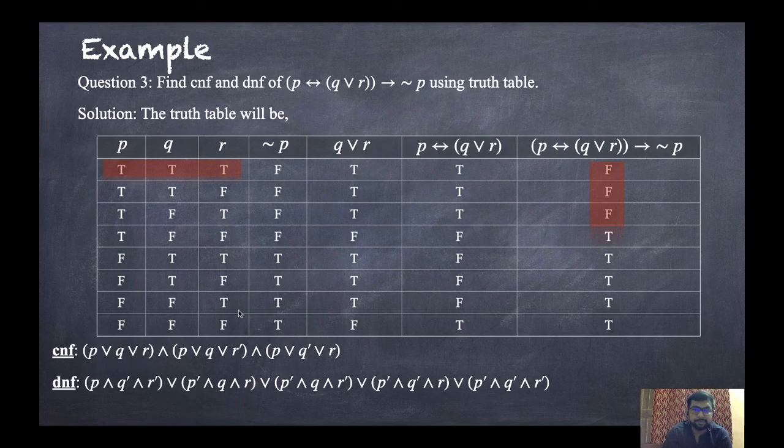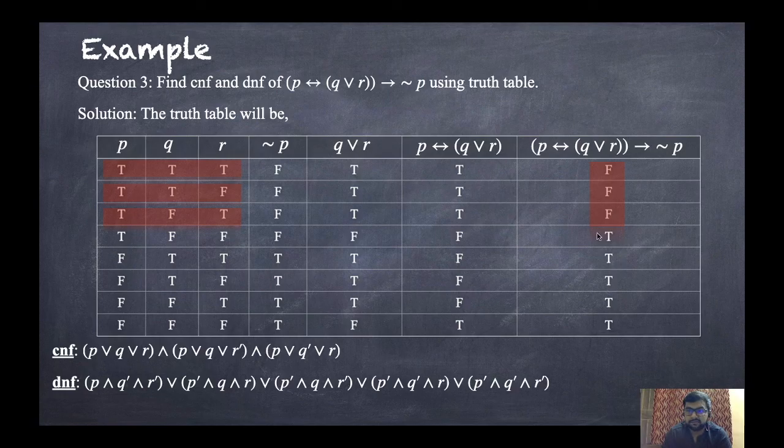So this is done. Now for the second one, here TTF. So P is true, Q is true, and R is false. So that means P or Q or R dash; we write here R dash. And the last one, TFT. That means P is true, Q is false, so here P or Q dash or R. So CNF is done.